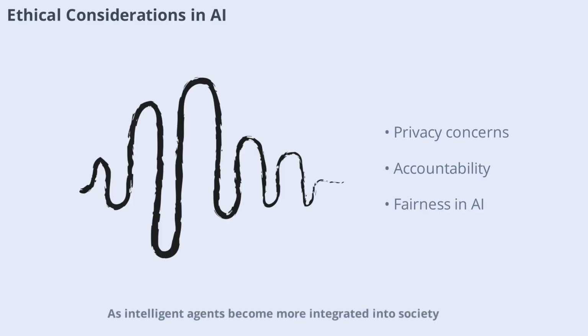As intelligent agents become more integrated into society, ethical considerations become increasingly important. Issues such as privacy, accountability, and fairness must be addressed to ensure that AI systems benefit everyone. Responsible design and deployment of intelligent agents are essential for building trust and ensuring positive outcomes.